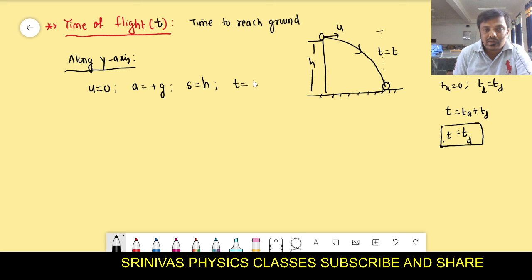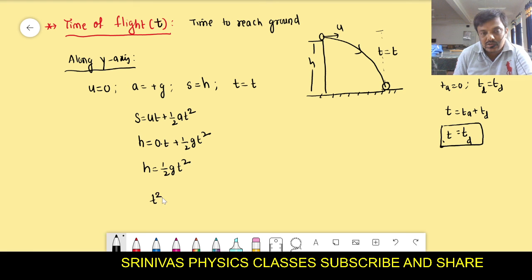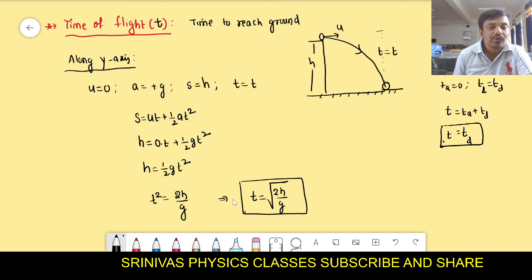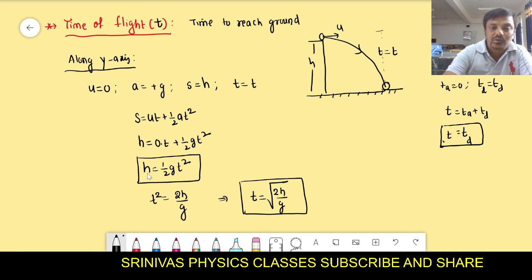And the time we can take as t. Then we get s equals ut plus half at square. We write s as h, and u as 0, so h equals 0 into t plus half gt square. Then h is equal to half gt square. I want the t formula: t square is equal to 2h by g. Then time to reach the ground is simply under root 2h by g, right? Using this formula you can find the time, or you can also find the height. Any doubt in this derivation?